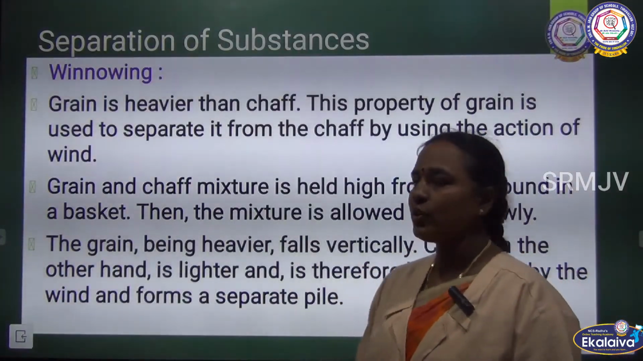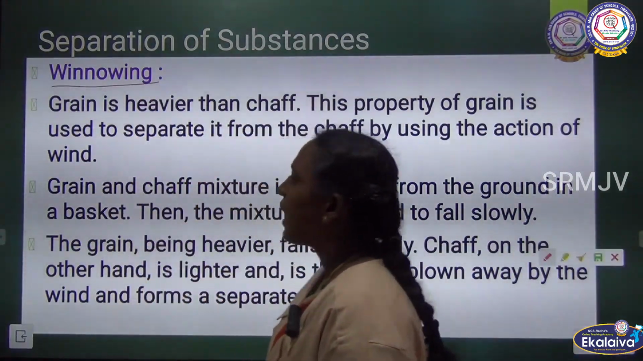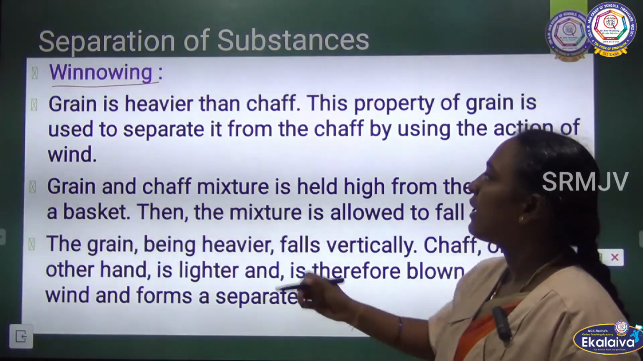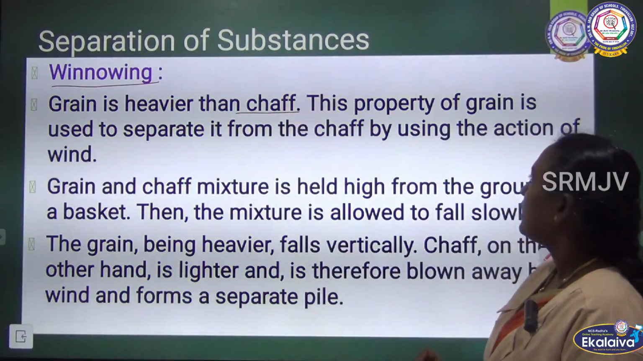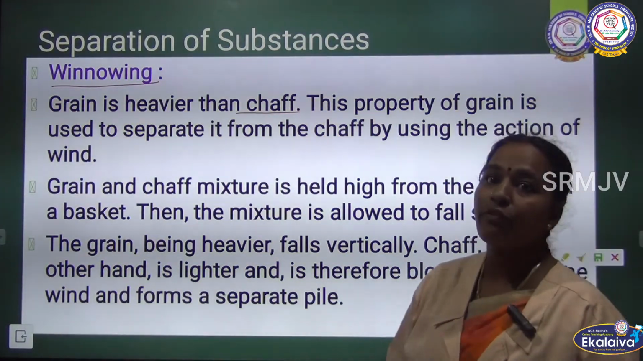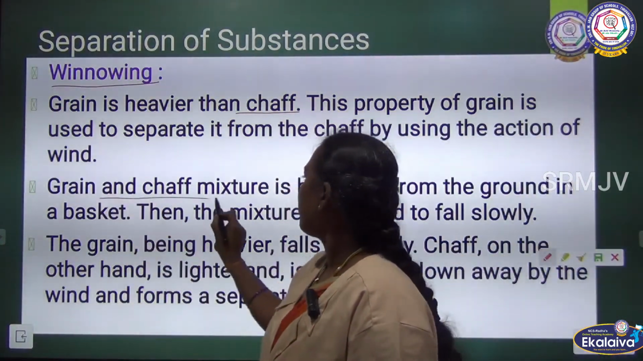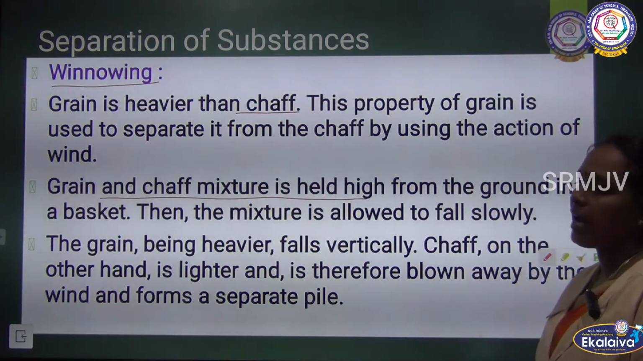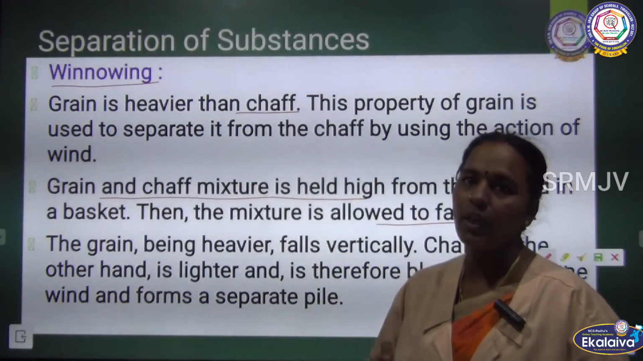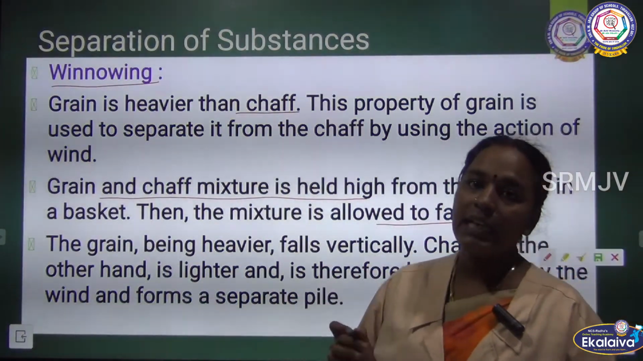The next method we are going to see is winnowing. After harvesting grains, we are going to remove the impurities. Grain is heavier than chaff. This property of grain is used to separate it from the chaff by using the action of wind. So this method is known as winnowing. The grain and chaff mixture is held high, and we remove the impurities with the action of wind. The grain is heavier, the chaff is very light particles.